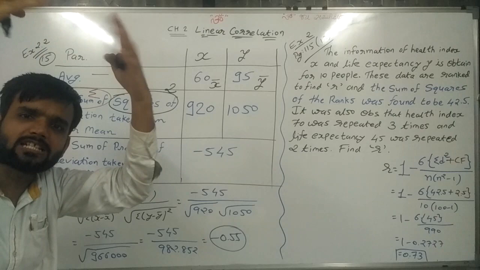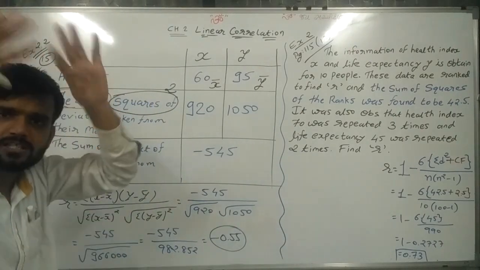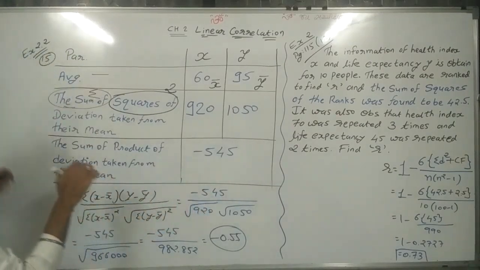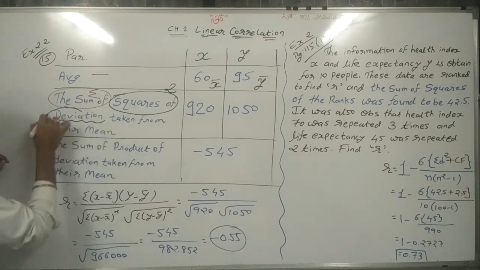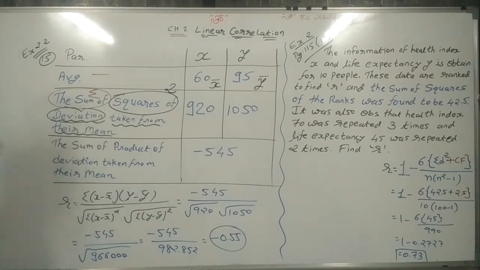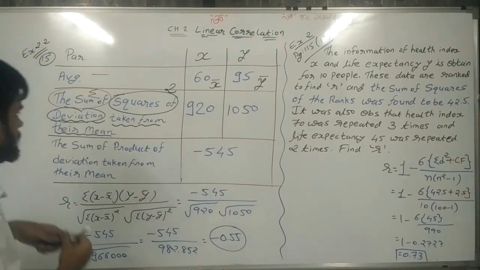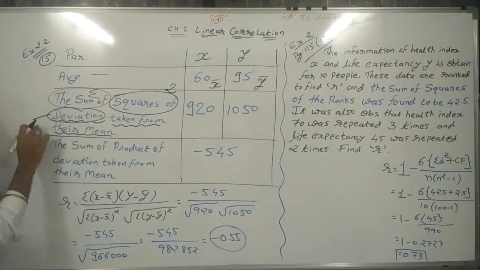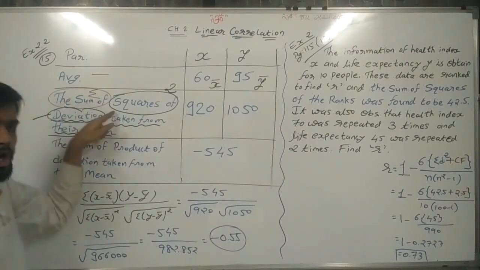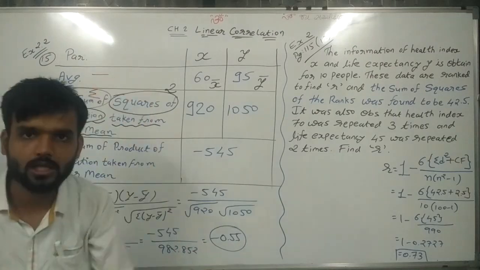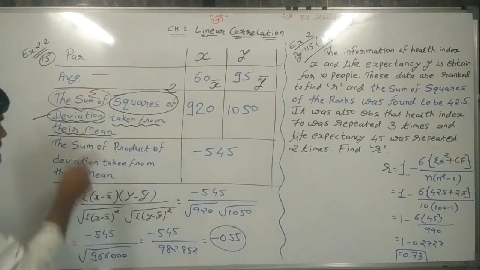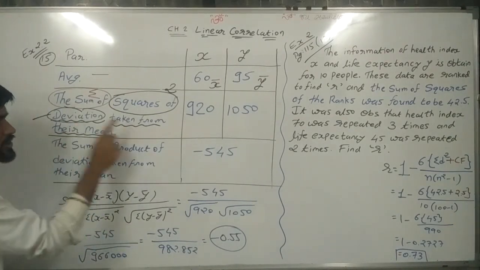5 square, 10 square, x square, y square, (x minus y) square, (x plus y) square, whatever. Square of. But square of what? Deviation taken from their mean. Deviation means minus. So again, the sum means sigma, total. Square of means square. Which square? Deviation. Deviation means minus. Deviation taken from their mean.